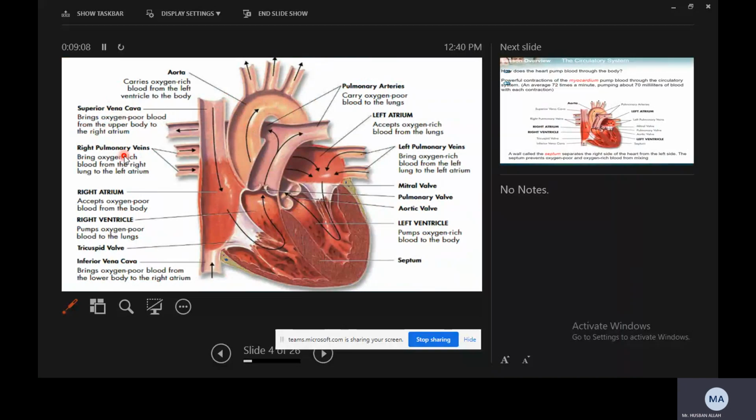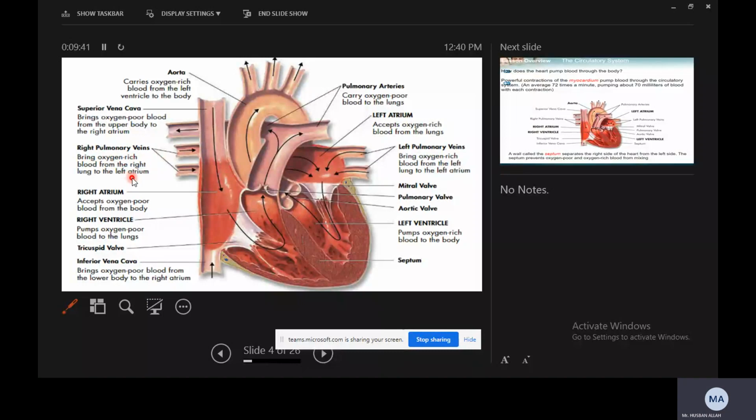Between the heart and the body parts, it will be fine: heart, arteries, then body parts, and then from body parts back to the heart. But in the other cycle, between the heart and the lungs, it will be opposite. How? The right pulmonary vein brings oxygen-rich blood from the right lungs to the left atrium.